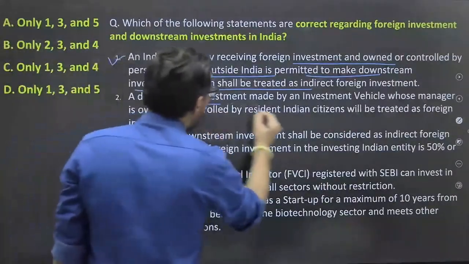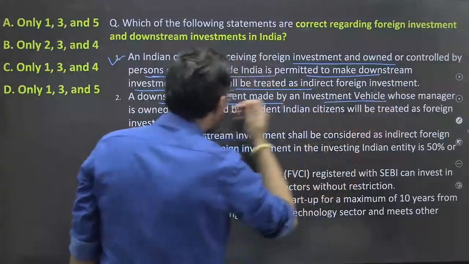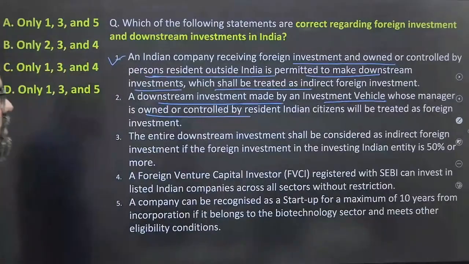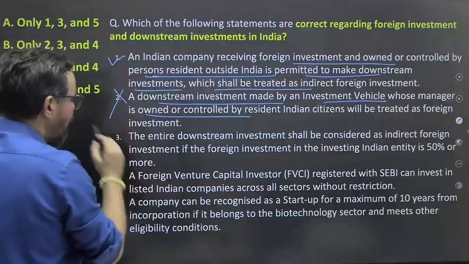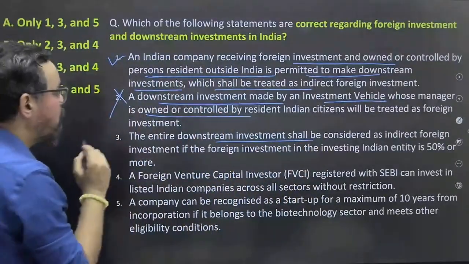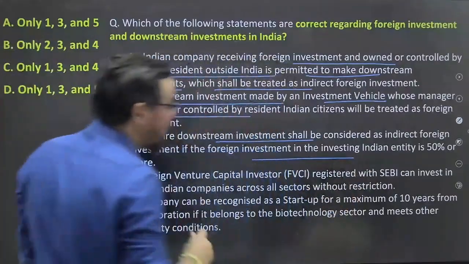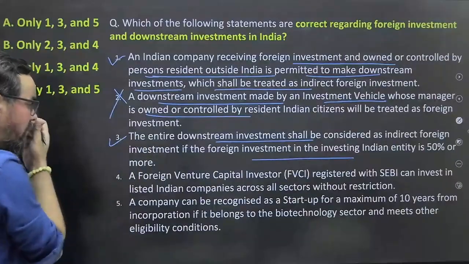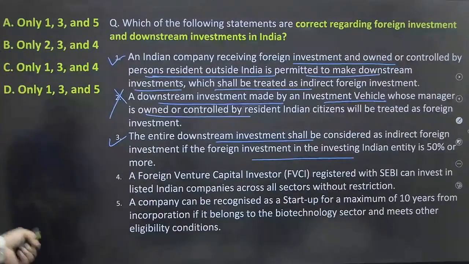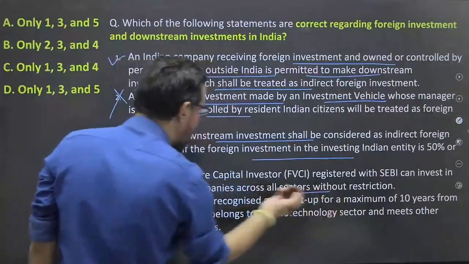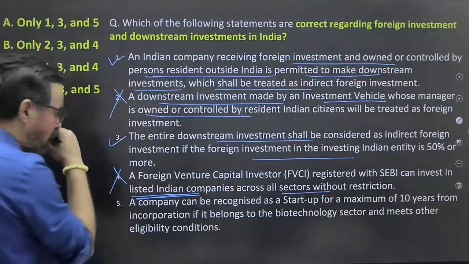A downstream investment made by an investment vehicle whose manager is owned or controlled by resident Indian citizens will be treated as foreign investment. No, this is completely wrong. The entire downstream investment shall be considered as indirect investment if the foreign investment in the investing company is 50% and above. This is also correct. A foreign venture capital investor registered with SEBI can invest in unlisted companies without sector restrictions. This is wrong.